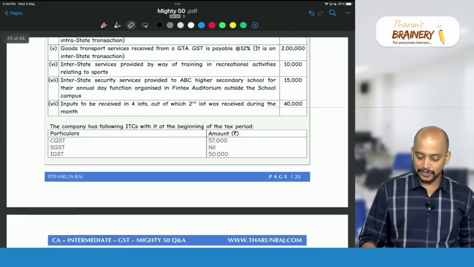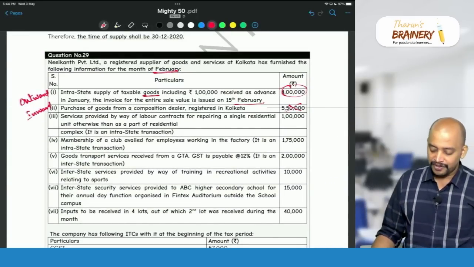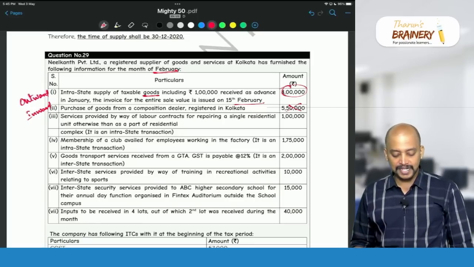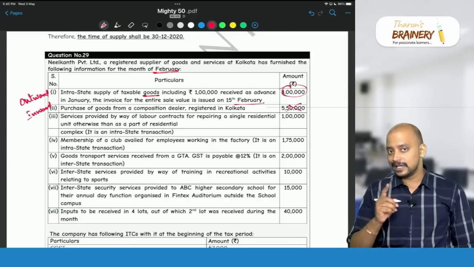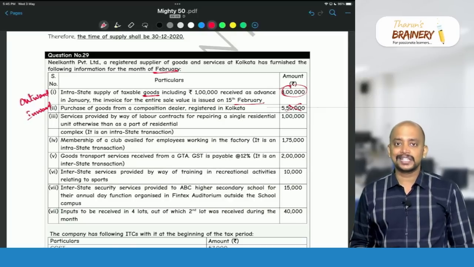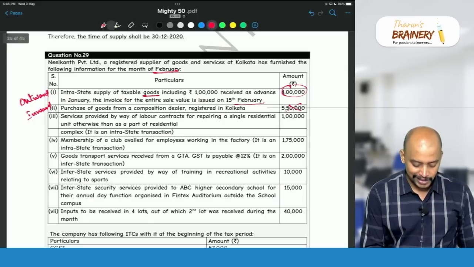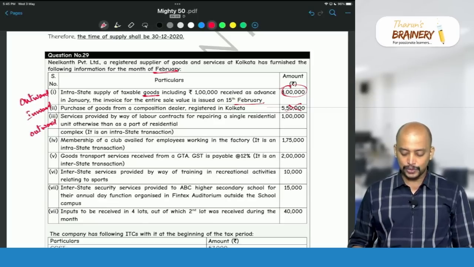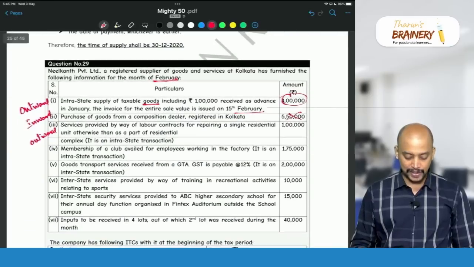Then next one. Service provided by way of labor contract for repairing a single residential unit otherwise than as a part of residential complex. So repairing a single residential unit is not exempted. Only construction of a single residential unit is exempted. So this will be taxable, and this is outward supply. On this, GST is payable intrastate. So 1 lakh into 9%, 9%, 9,000 and 9,000. Second point.